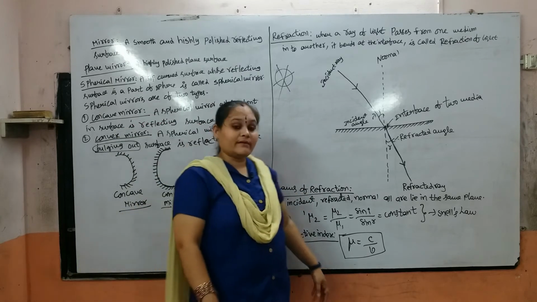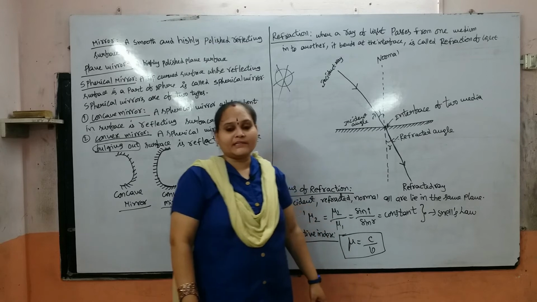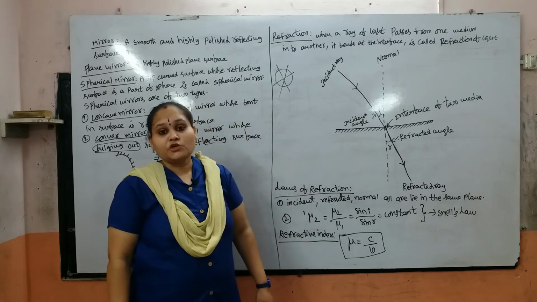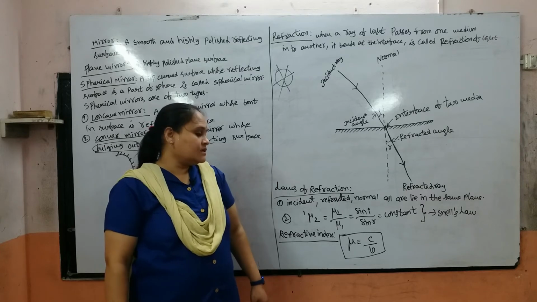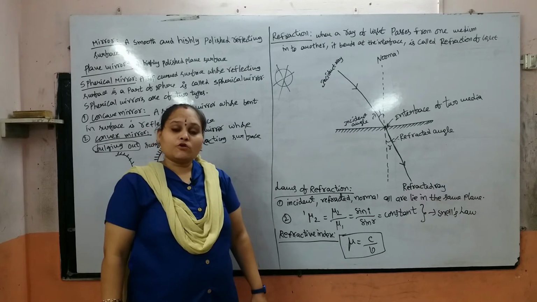And we also know refractive index. What is the refractive index? It is the ratio of the velocity of light in a vacuum to the velocity in a medium.